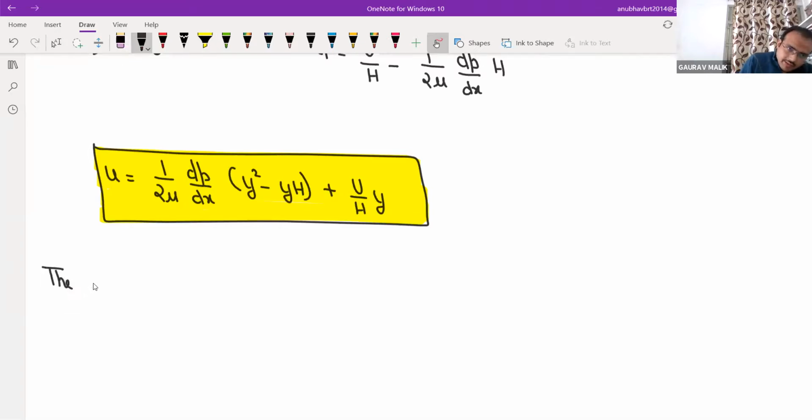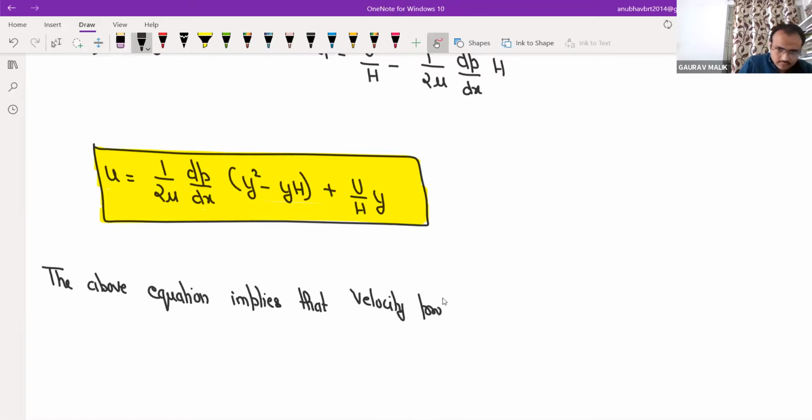So the above equation implies that the velocity profile is parabolic.